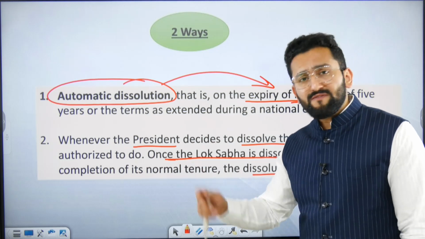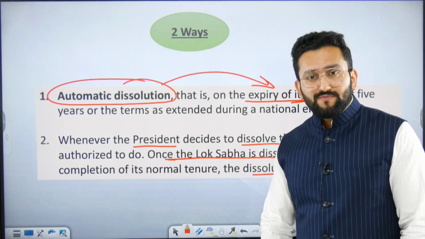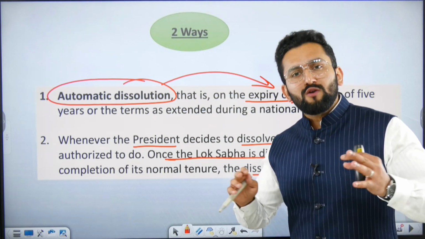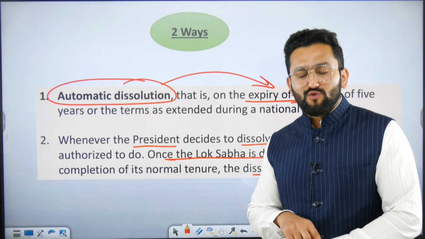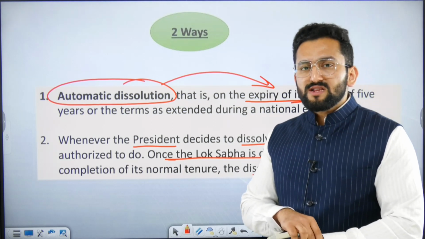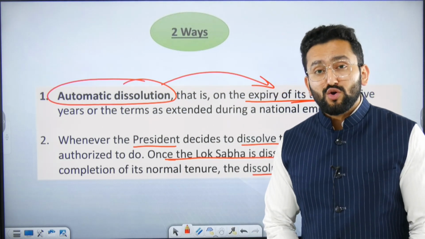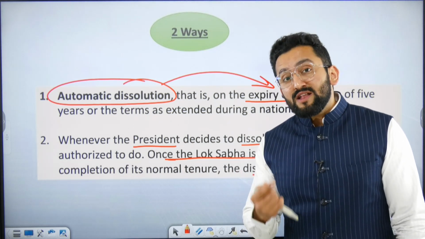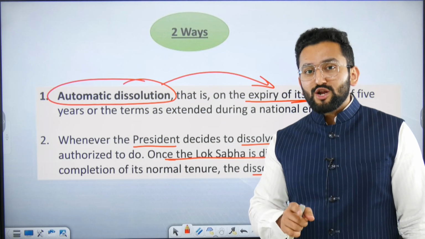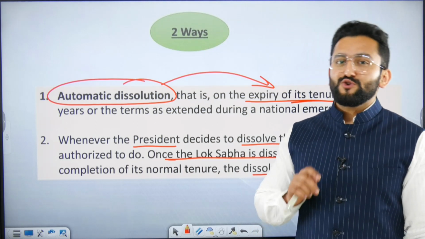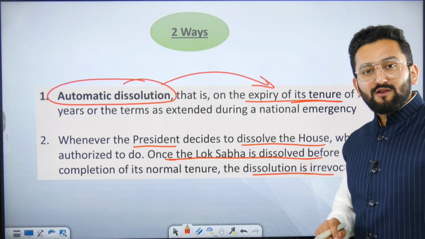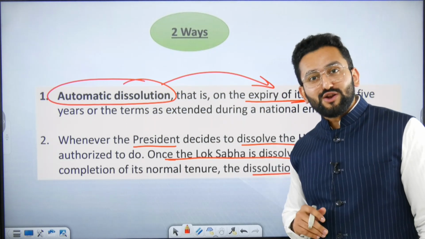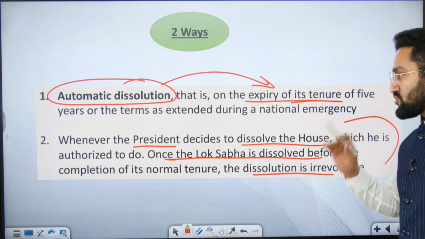Abnormal means in between. The Prime Minister can recommend to the Honorable President, sir, I am done with Lok Sabha, I want a fresh election. Then the President will say, okay, I'm listening to your will, and since you are there for aid and advice, Article 74 says that you are there to aid and advise me, I'm going to listen to your advice. I'm dissolving Lok Sabha. There will be fresh elections, like it was done during Indira Gandhi's time after the national emergency. So there are two ways of dissolution.